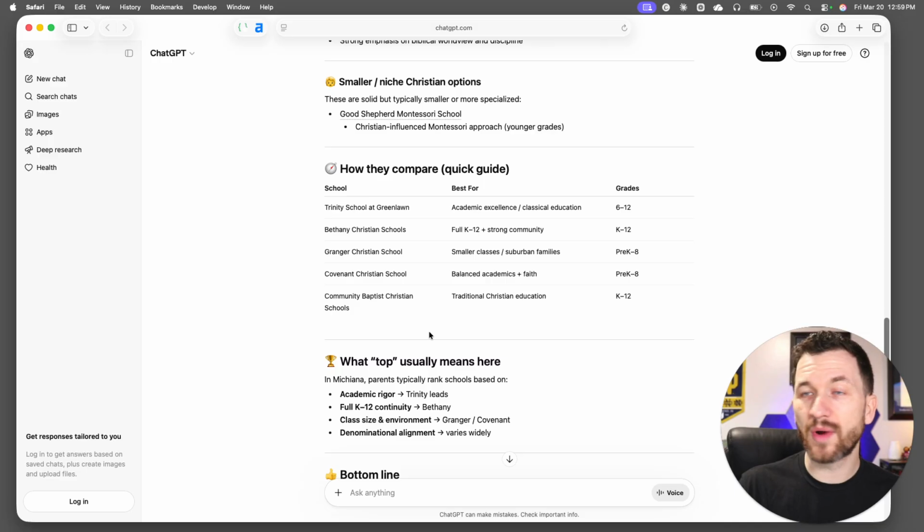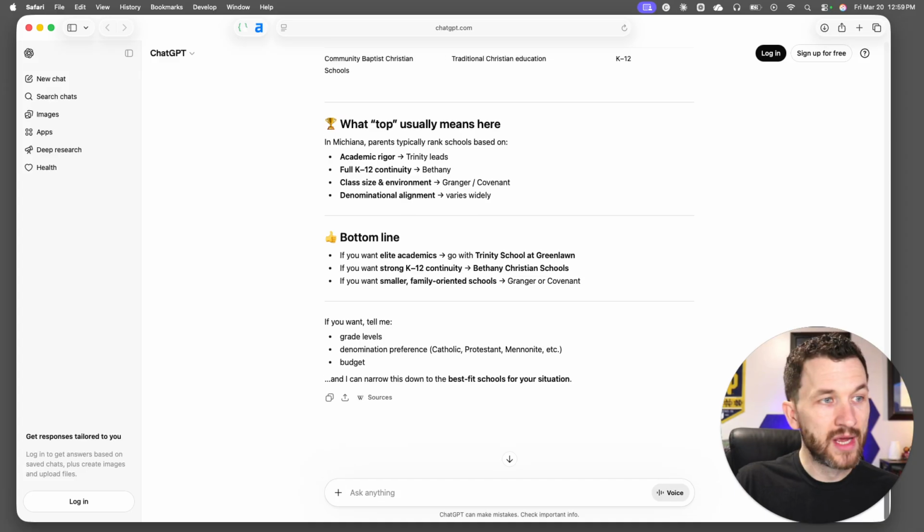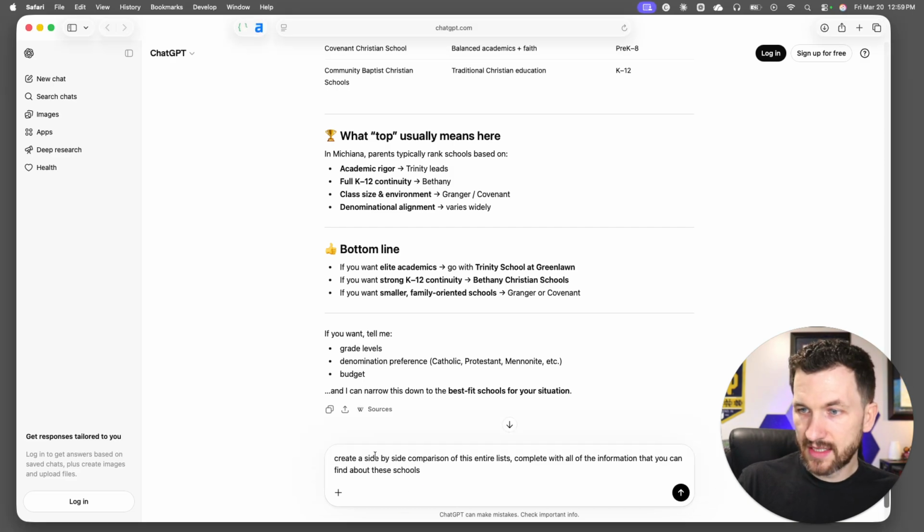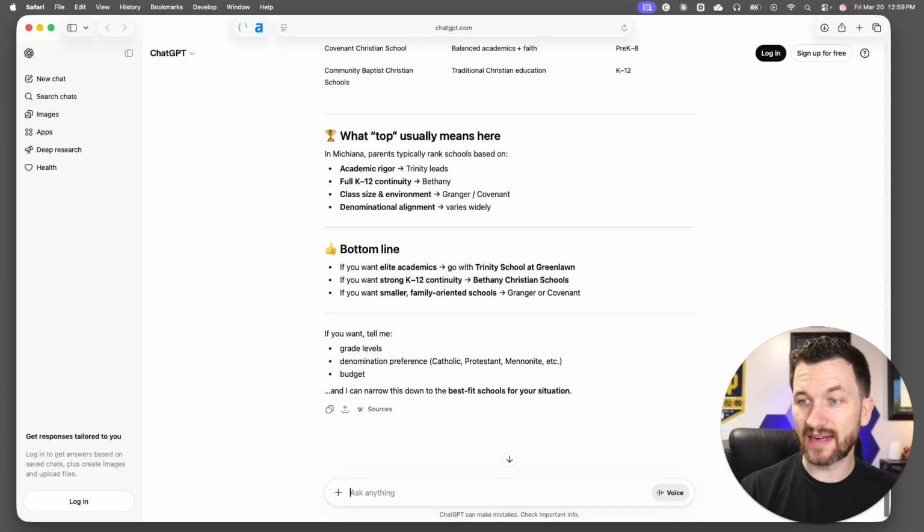So here's what we're going to do. We're going to run this test through my kid's Christian school. So we got our list up here, so we're good to go. So the next one we're going to do is this next prompt, which is create a side-by-side comparison of this entire list, complete with all the information that you can find out about these schools. However, and this might be something that you do, if you do not see your school, you can ask the question of, why is my school not showing up? In fact, let's do that now.